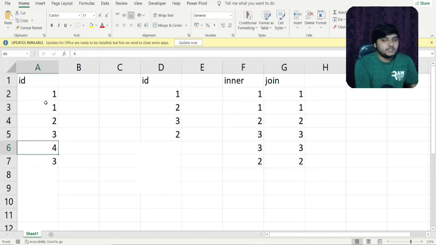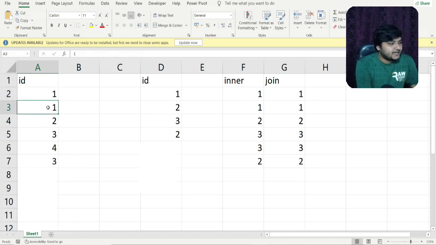In the inner join, as I discussed, it will just return all the matching rows, matching values from both the tables. So whenever the values are matching, it will return that value. You can see 1 will match with the 1 in this particular table, so it will join with this, and we are getting this output. The very first row is clear.